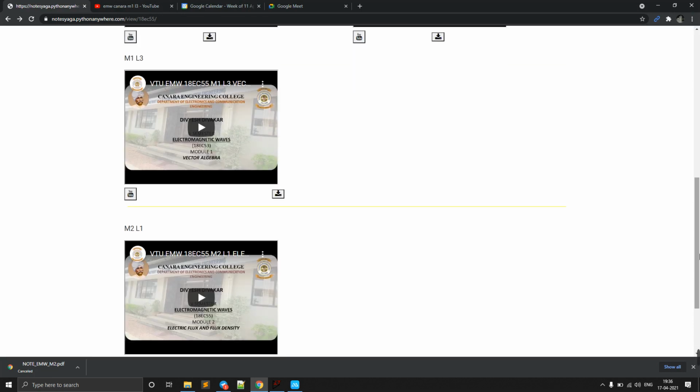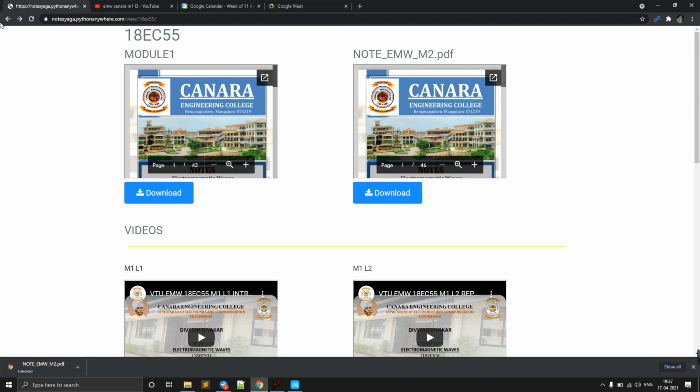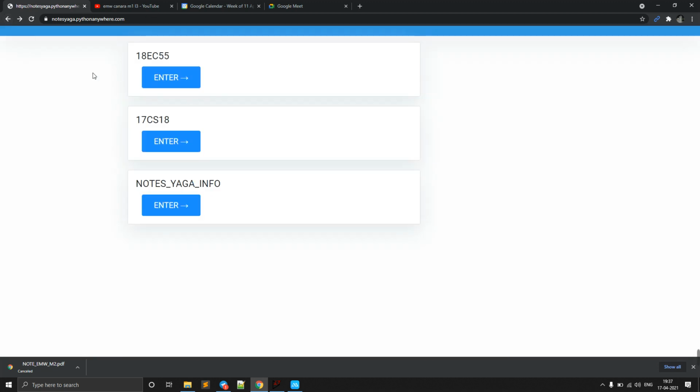So that means it's properly segregating these videos as well as the notes. Okay, so this is one of the big features of this Notes-Saga. And another main important thing is the creation of Google Meets.